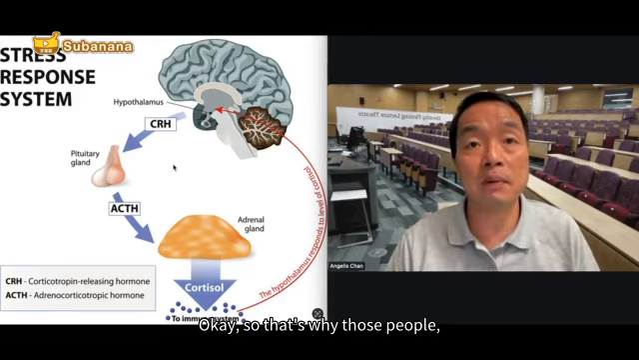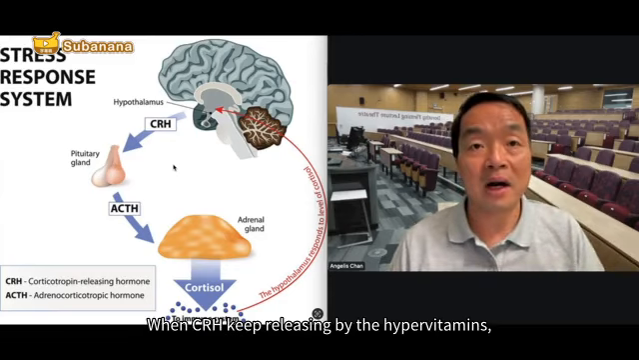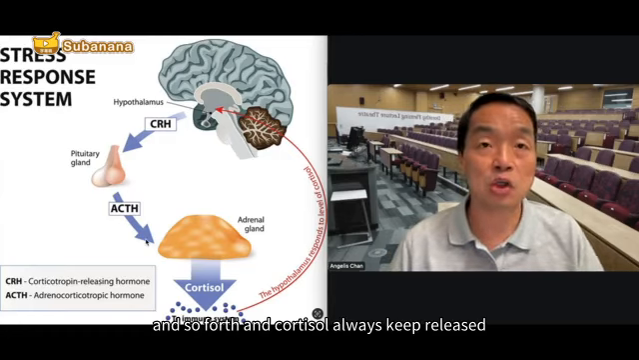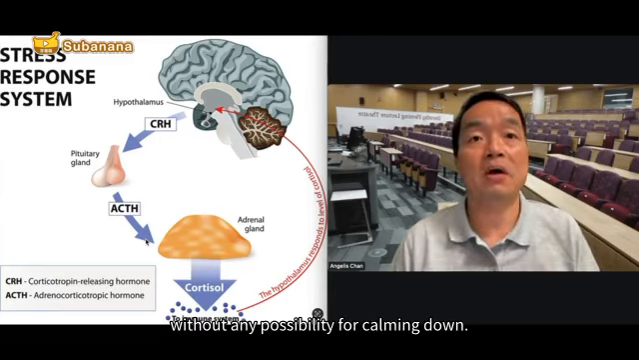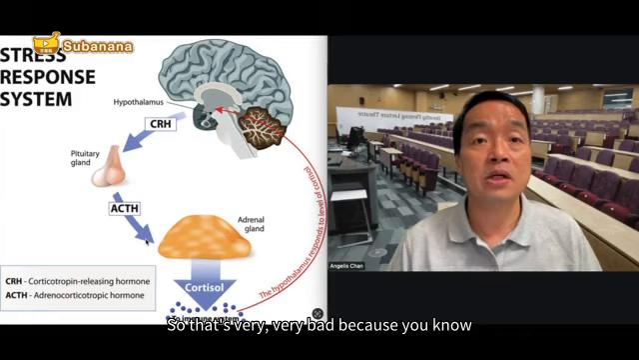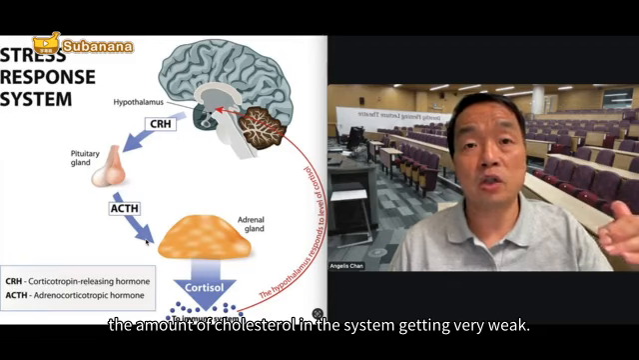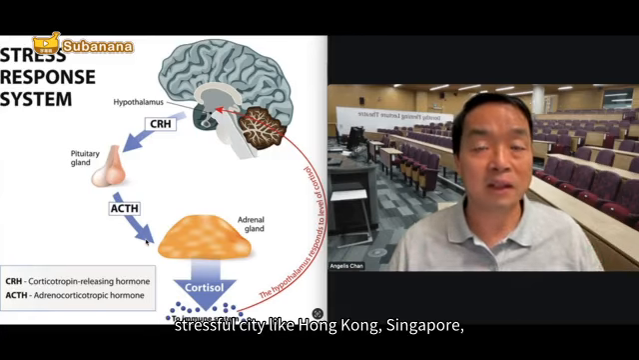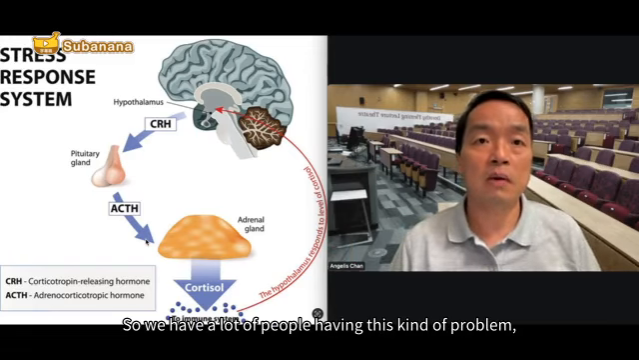So those people keep releasing CRH. When CRH keeps being released by the hypothalamus, ACTH keeps being released by the pituitary gland and so forth, and cortisol is always released by the adrenal gland, leaving the person without any possibility of calming down. That's very bad, because when we have too much cortisol, the immune system gets very weak. That's why you see a lot of people in very busy, stressful cities like Hong Kong, Singapore, New York, London.